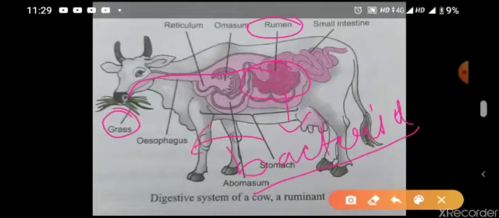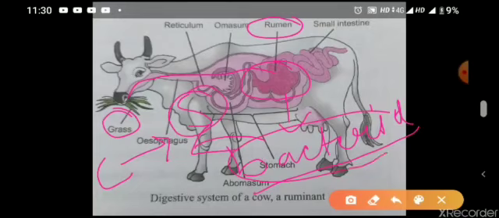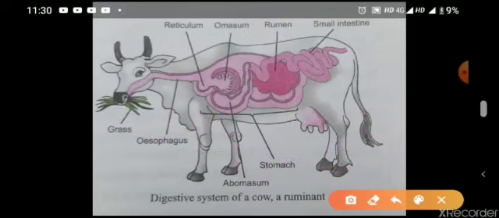So after that, that half digested food will pass from the rumen to another compartment, which is called the reticulum. So it will pass from the rumen to the reticulum, and after that from the reticulum it will be brought back to their mouth in the form of cud.